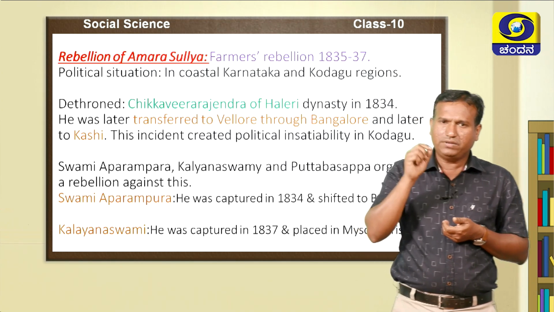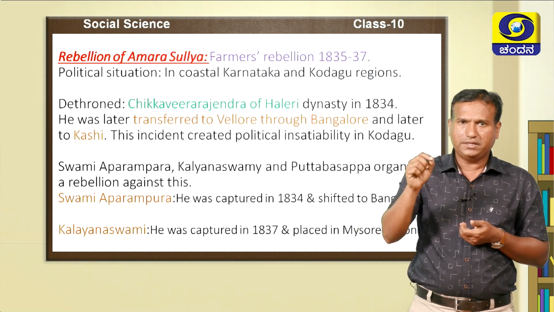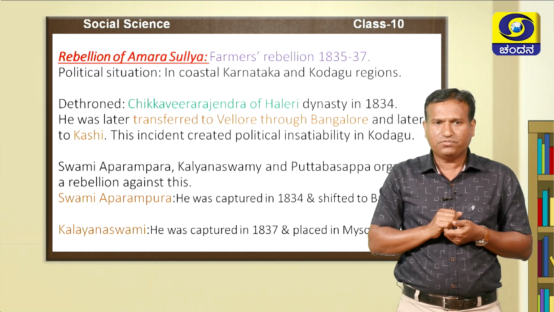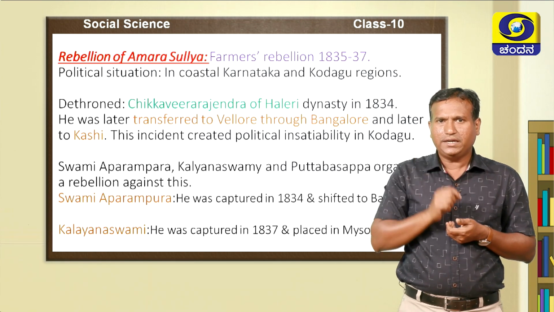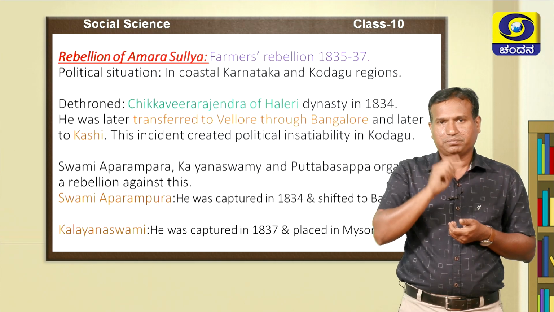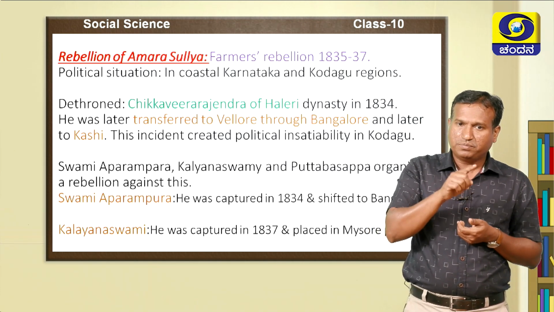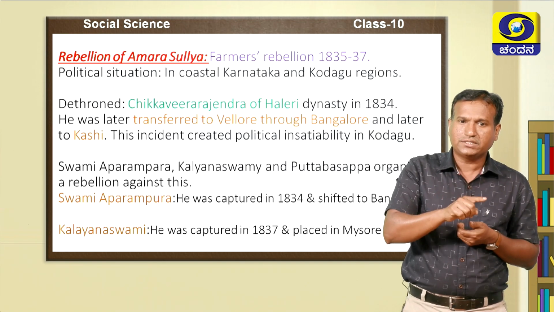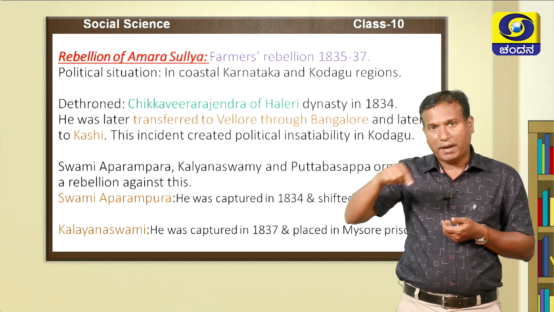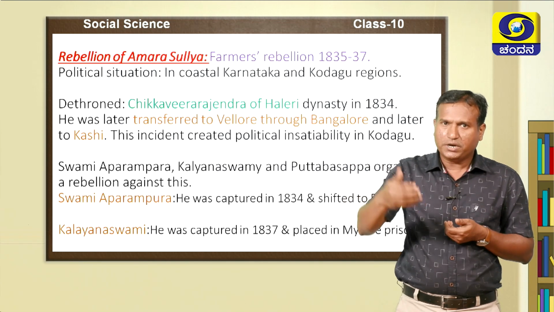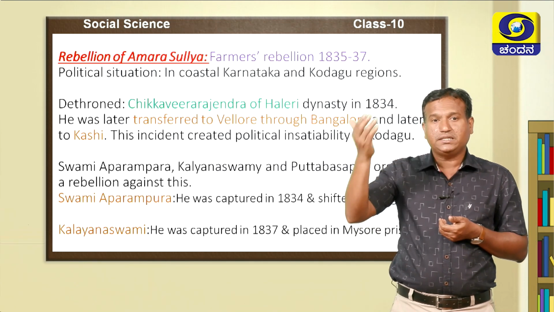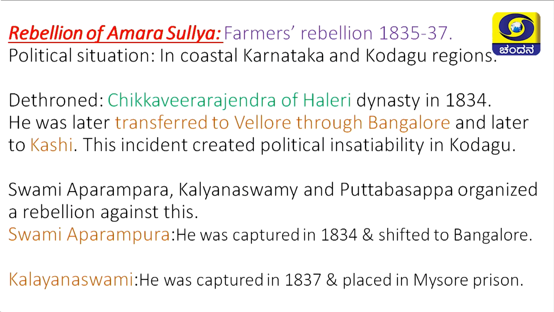When Chikka Veera Rajendra was ruling from the Haleri dynasty, in the year 1834 the English dethroned him. Not only did they dethrone him, he was transferred from Kodagu, the Haleri dynasty, to Vellore through Bangalore. After a few more days, he was shifted to Kasi. This incident created political instability in Kodagu.